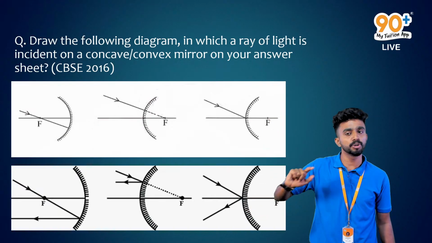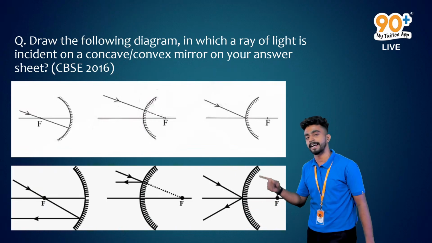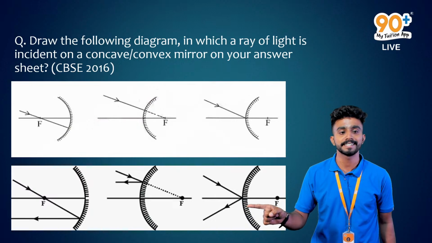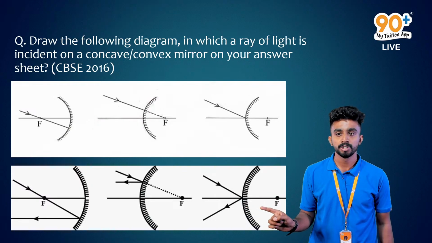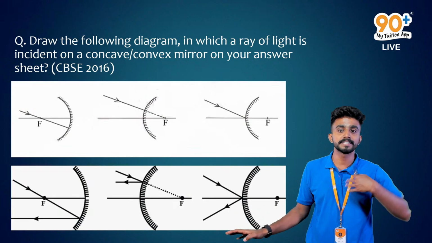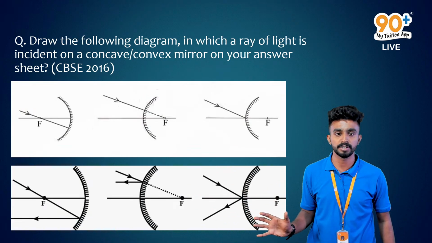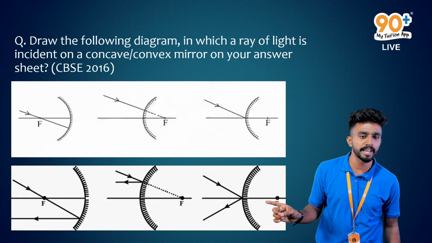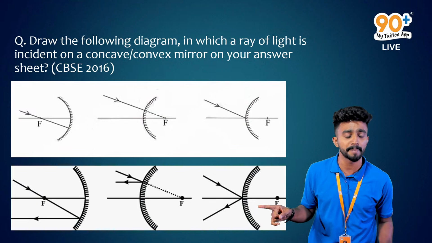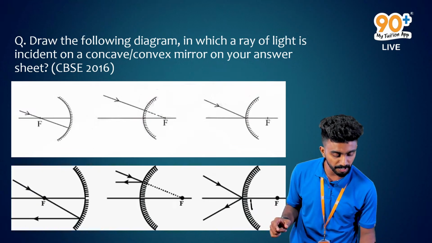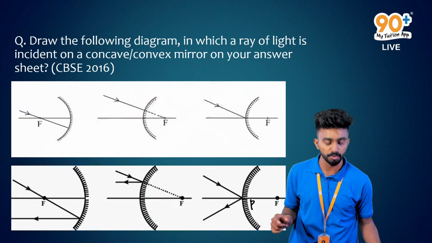If you are learning the rule, you have to mark the angle of incidence and angle of reflection will be equal with respect to the normal, that is the principal axis in this case. Got it? In this case, we are just applying the rules directly, so we just have to draw the reflected ray. If for better clarity, it will be better if you mark the pole over here.